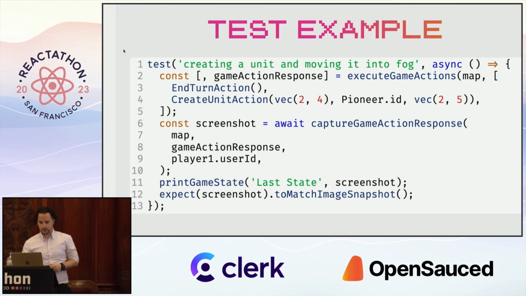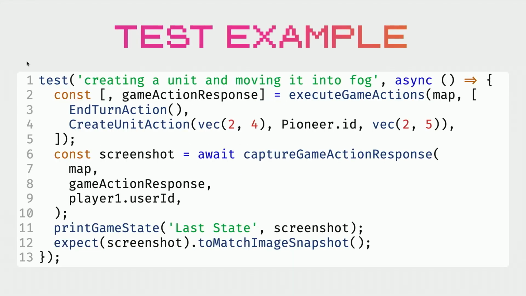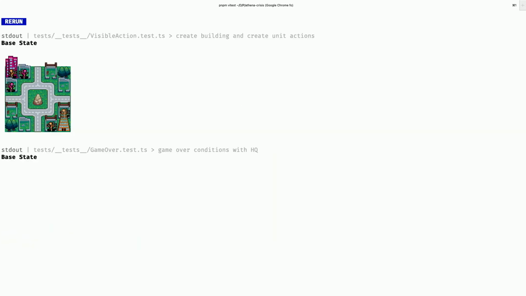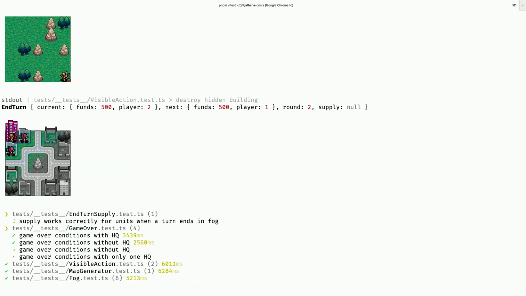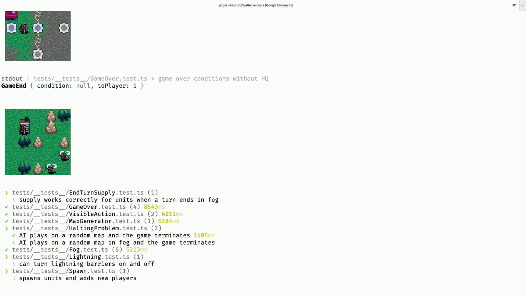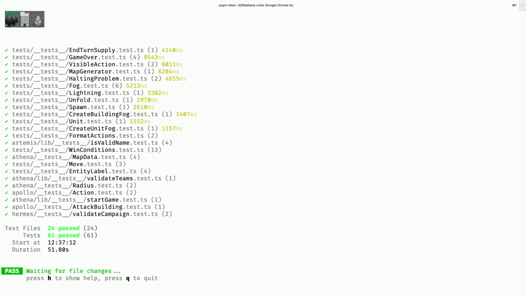And just as a quick example, this is the API that I came up with for writing tests. You have a map, you execute a bunch of actions against that map, you get a response back, and then you capture a screenshot of that state. I just want to show you how that works. So I have my tests running here in the terminal. This is actually live. This is my test suite running. Test might fail. If it's flaky, we'll see. And the cool thing is that in iTerm and in some other terminals, you can actually print out images. So while I'm developing, I can see what's going on in my game and if the state is correct or not.